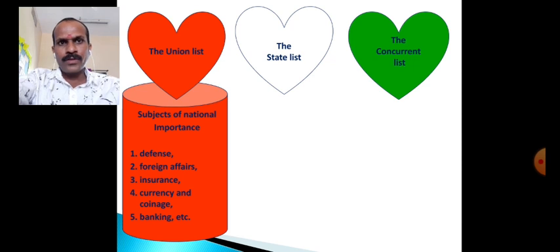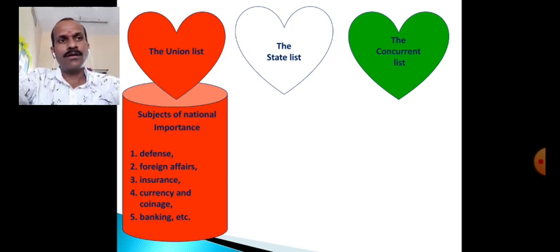Foreign policies, it means what kind of relations we have to maintain with other countries in the world. Such policies are formed by the union government only. It means that foreign affairs are included in the union list. Insurance, okay, the insurance given to the people by different companies in the country. Currency and coinage, okay, to decide the currency, to cancel the currency, or to print the currency, and coinage.